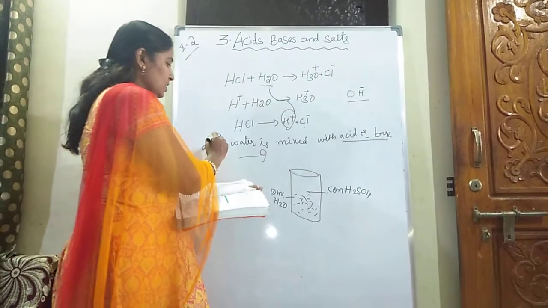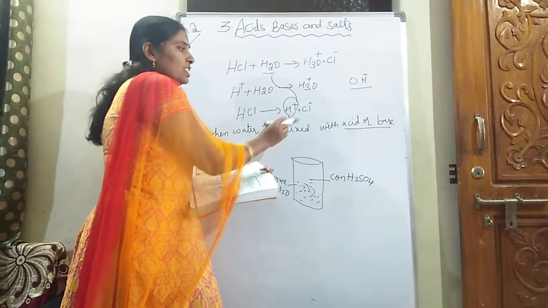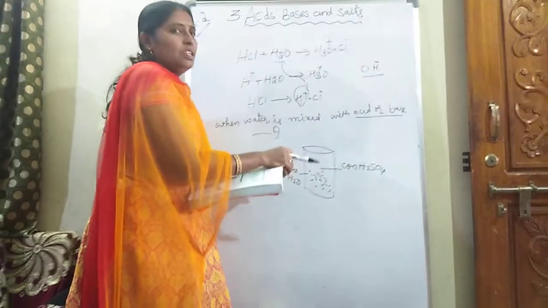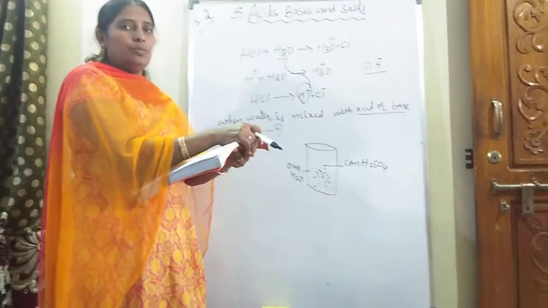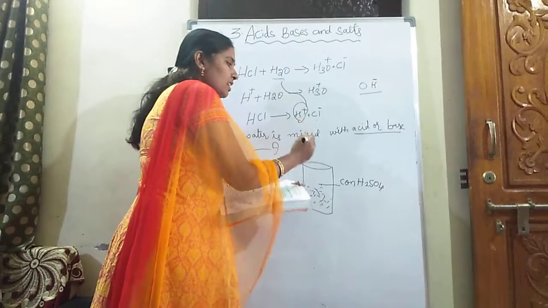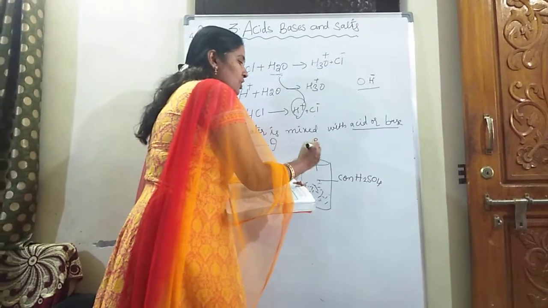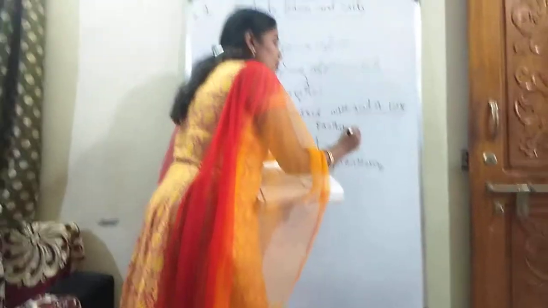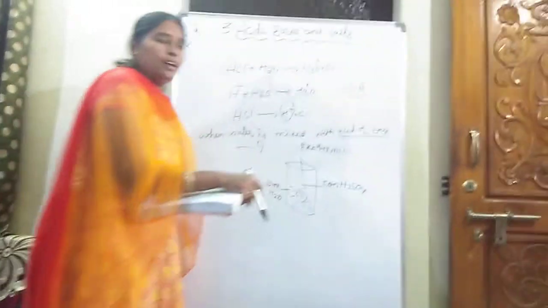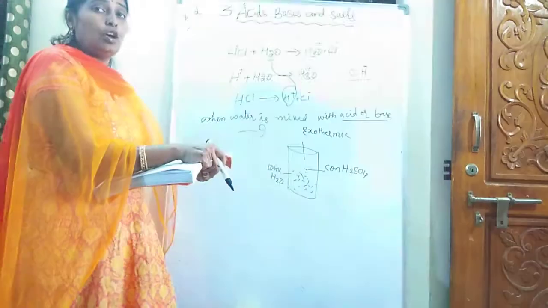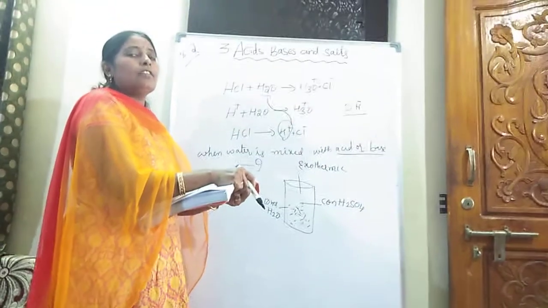What happens when water is mixed with acid or a base? Now you stir it and touch the test tube. You feel a little bit hot. It means heat is released. Such reactions are called exothermic reactions. When heat is absorbed, it is called an endothermic reaction. Enormous, a large amount of heat is released.